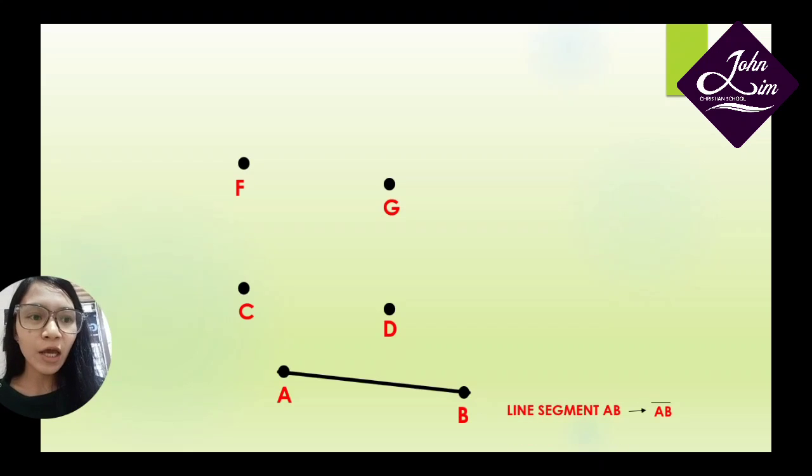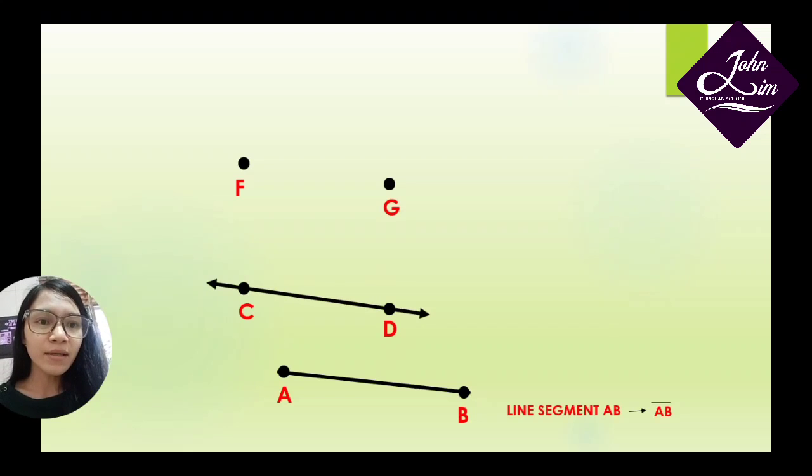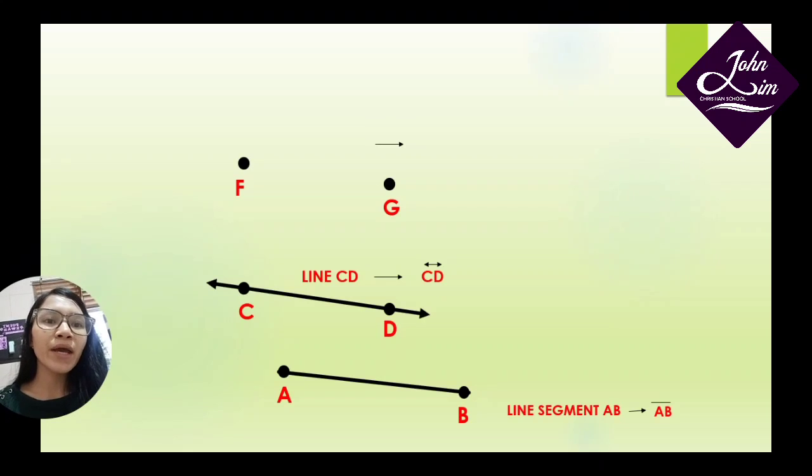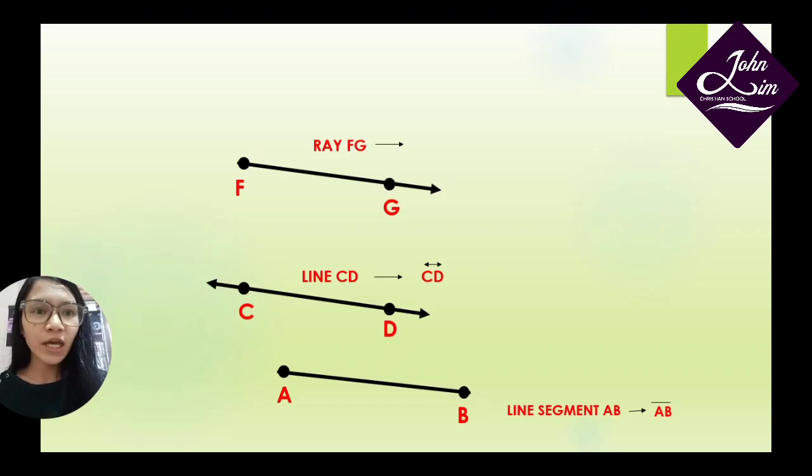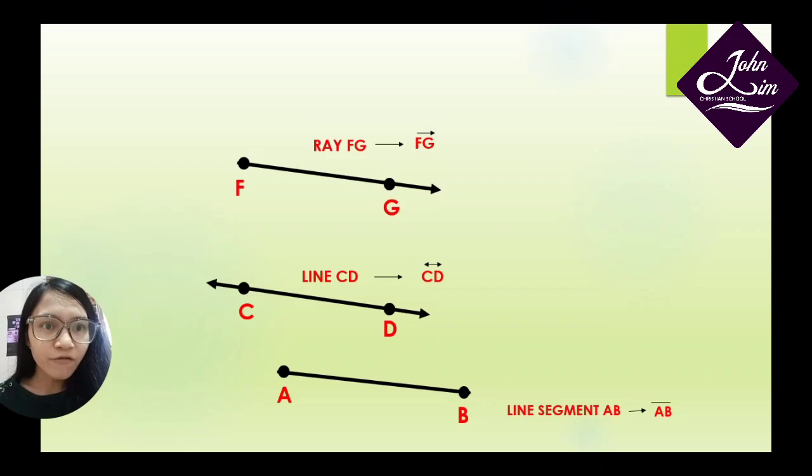Line segment AB can be written as AB with a line on top of AB, like in the picture. And then line CD can be written as CD with a double arrow line on top of CD. And the last is ray FG. Ray FG can be written as FG with a single arrow line on top of FG. Okay, so now you can distinguish between the line segment, line, and ray.